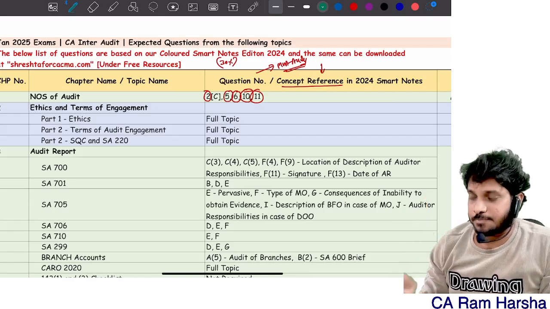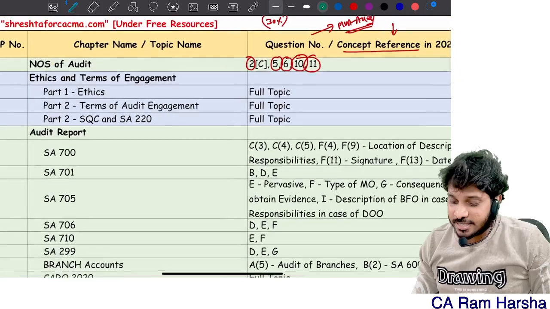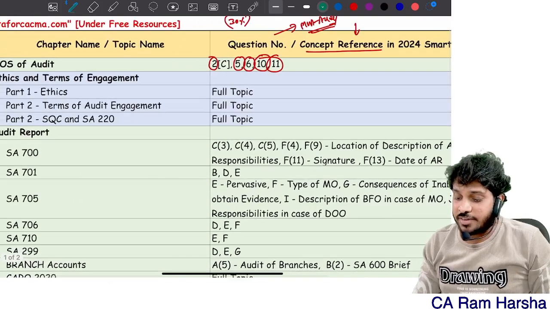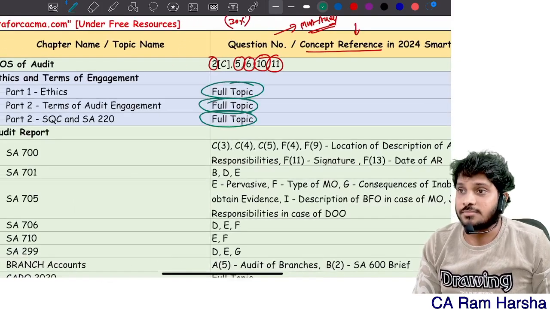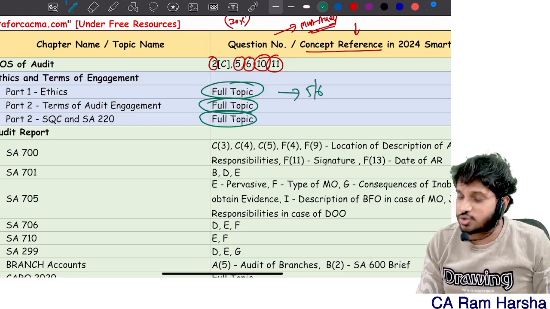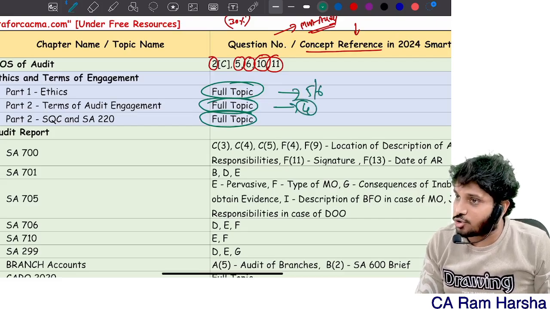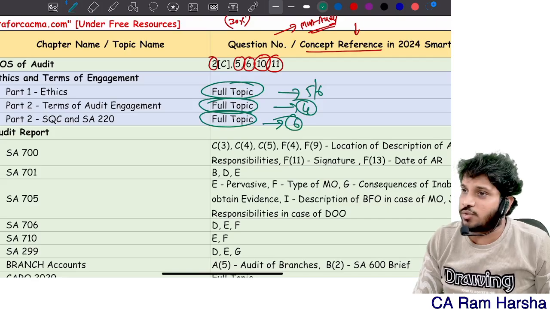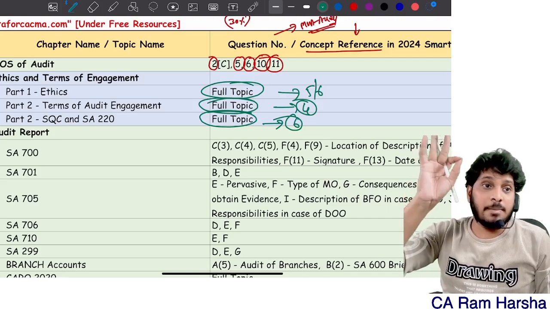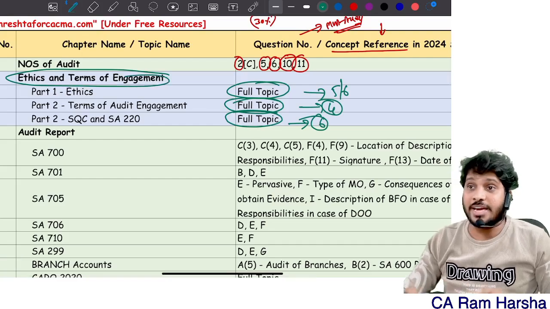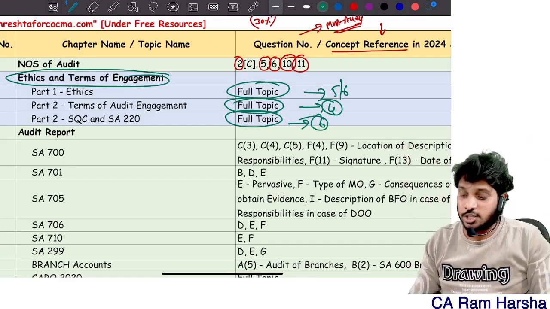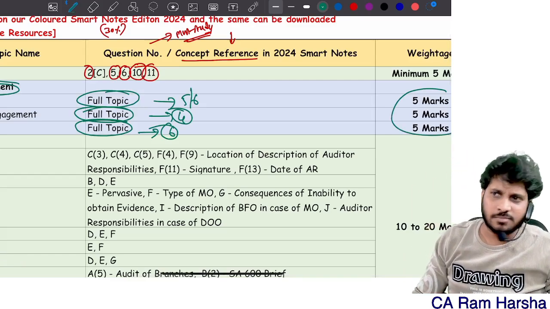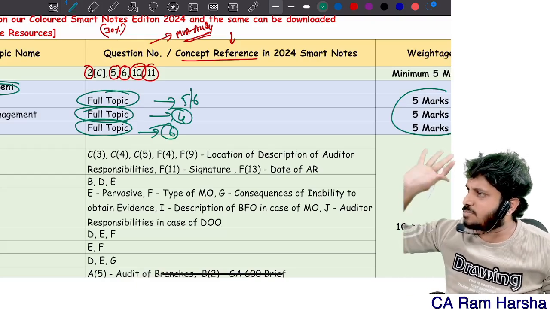Able to understand. Now coming to ethics and terms of engagement, that weightage is 15 marks. Since it is 15 marks, there is no choice in them, because ethics is hardly having 5 or 6 questions. Terms of engagement itself is having 4 questions. All the 4 questions will be asked. And SQC is having 6 elements only. Anything can be tested. So within the second chapter, ethics and terms of engagement, no choice at all. The entire chapter has to be read because the weightage is going to be 15 marks. Worst case 10 to 12, maximum 15.